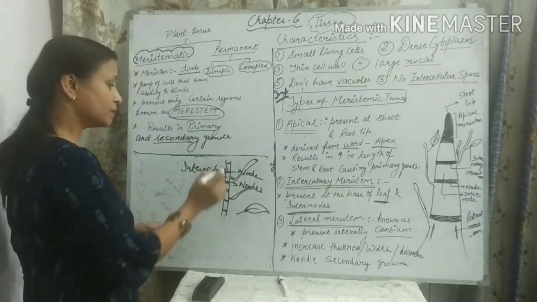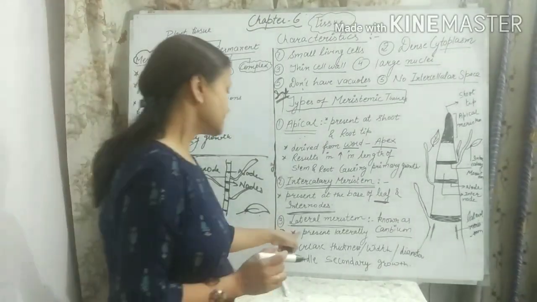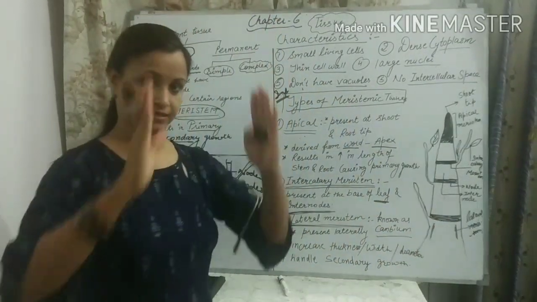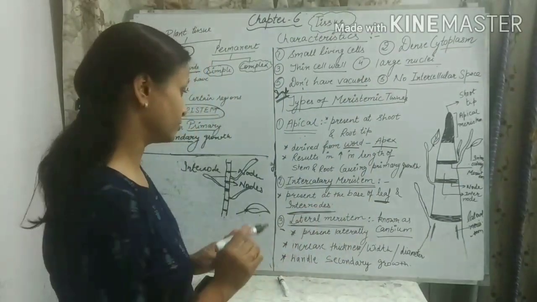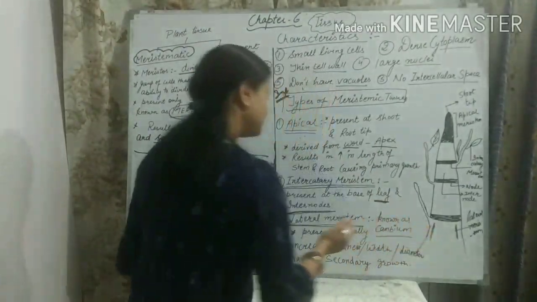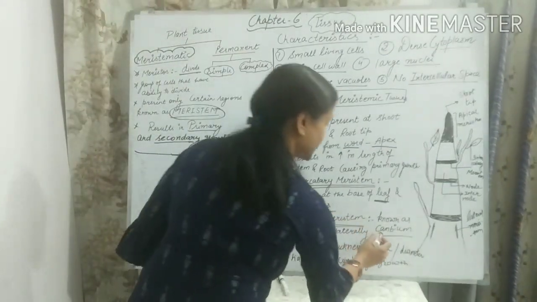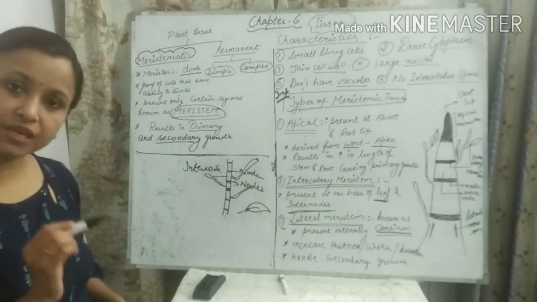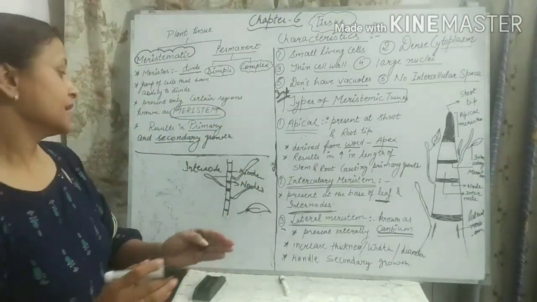Now come to our last meristem, that is lateral meristem. This is present laterally, meaning at the sides, horizontally. They are also known as cambium. This is also a new term for you, students. C-A-M-B-I-U-M, cambium. Lateral meristem's other name is cambium.